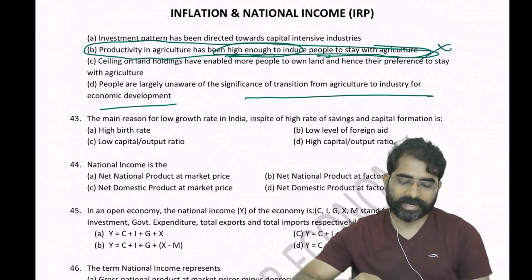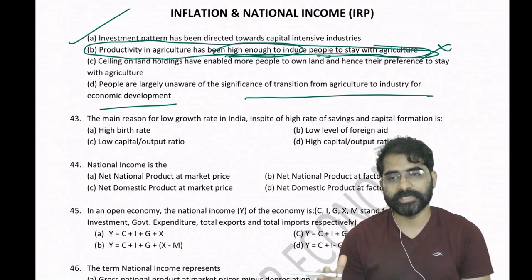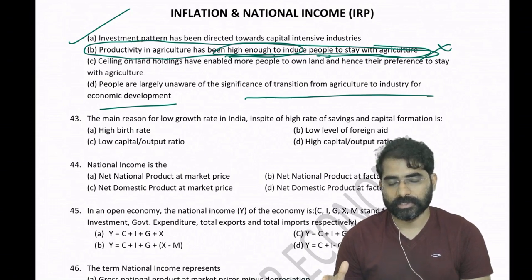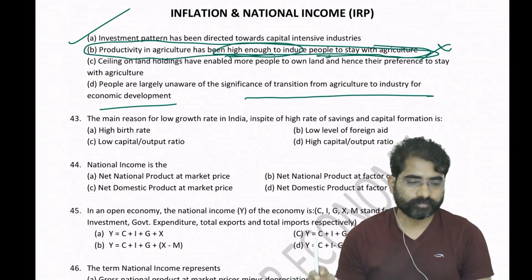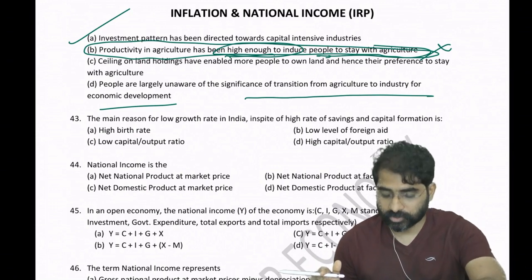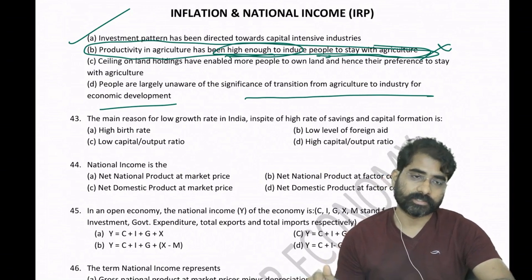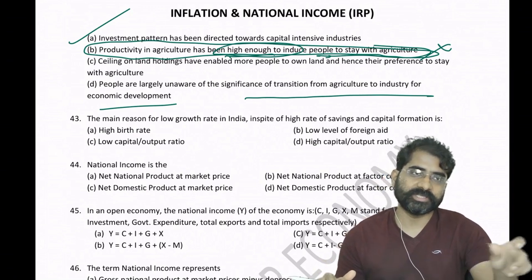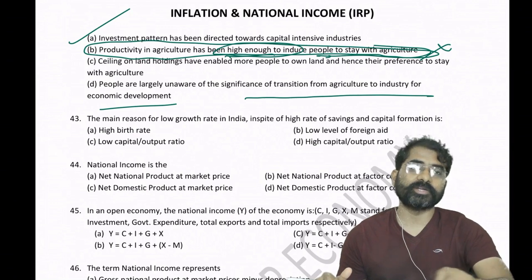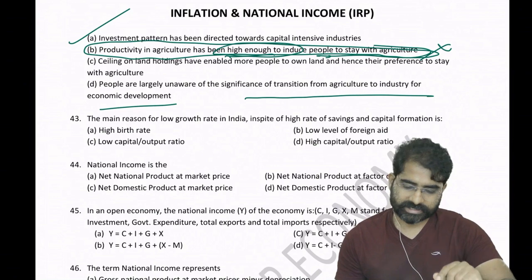So, investment pattern: you could not create proper jobs in manufacturing. It was more capital intensive, second five-year plan onwards, so more jobs were not created in the secondary sector and people had to stay back with agriculture. Whenever you get a difficult question, wait, look into the options and search for the answer. Prelims is searching for the right option. Remember, you need not recollect it completely. That skill you should develop.